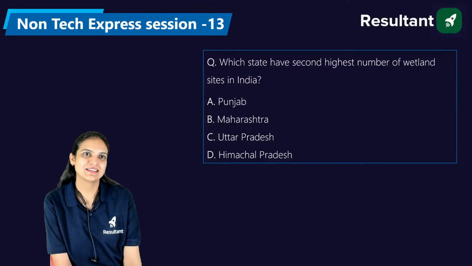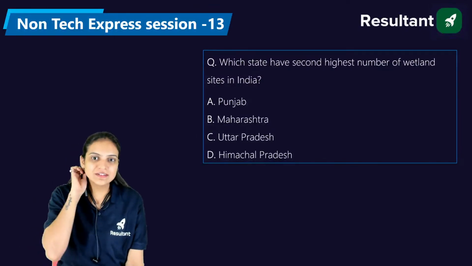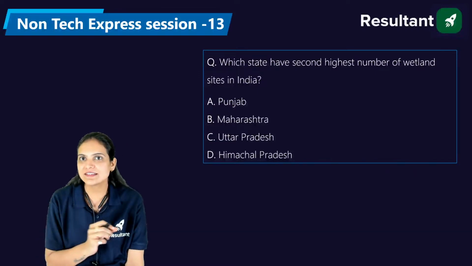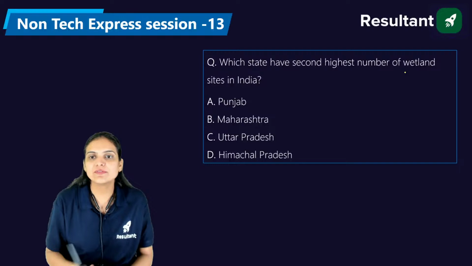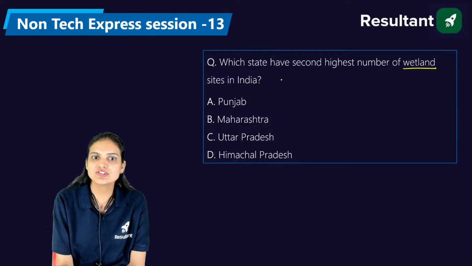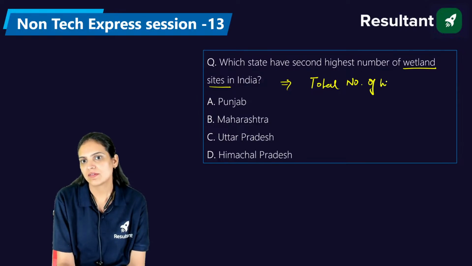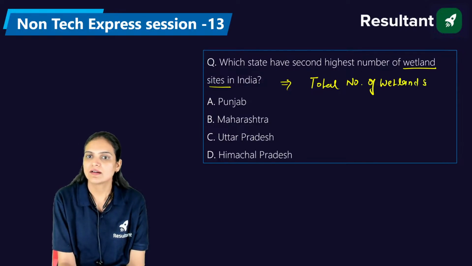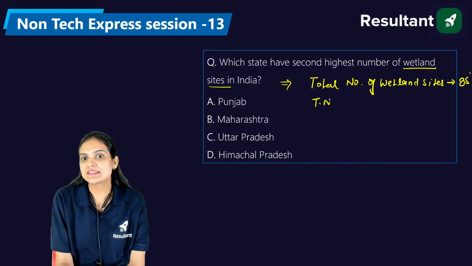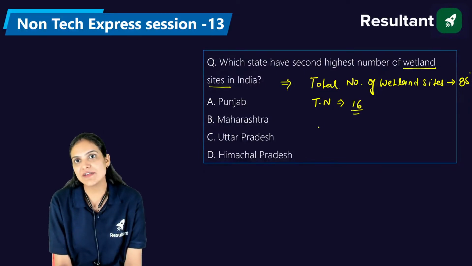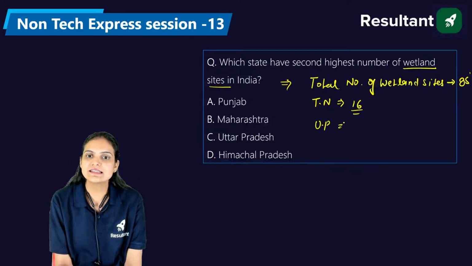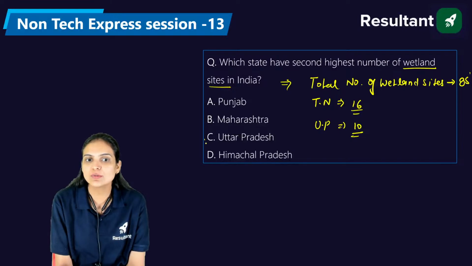Okay, that's great. So for that reason, I think we need to understand some of the basic things here. In our country, the total number of wetland sites is 85, in which Tamil Nadu has the maximum number of wetland sites, that is 16. And Uttar Pradesh is in the second position having 10 wetland sites. So the answer would be C, Uttar Pradesh.